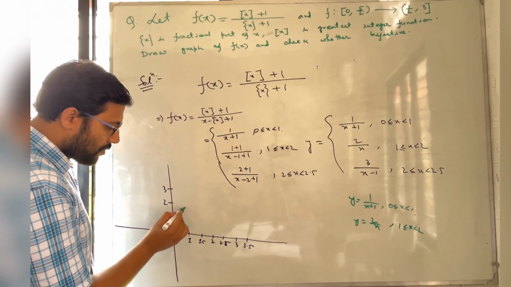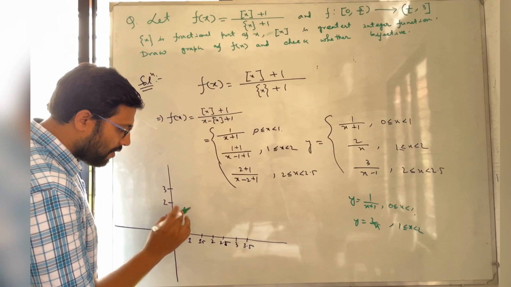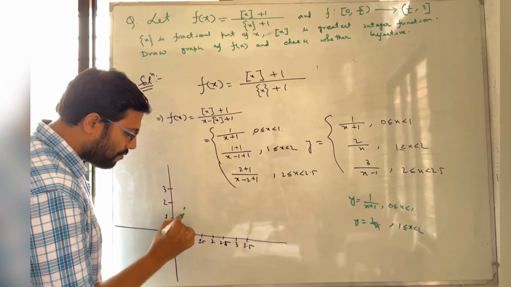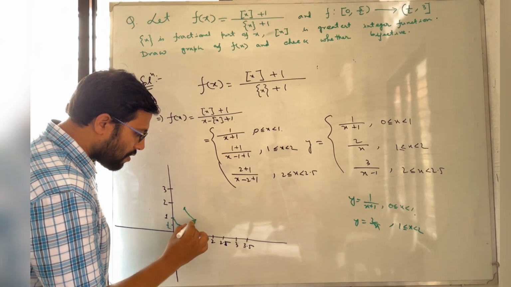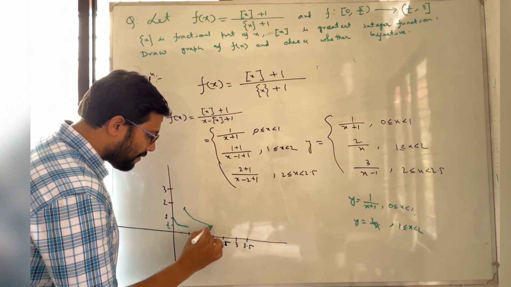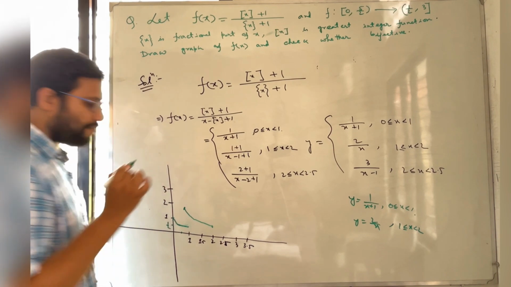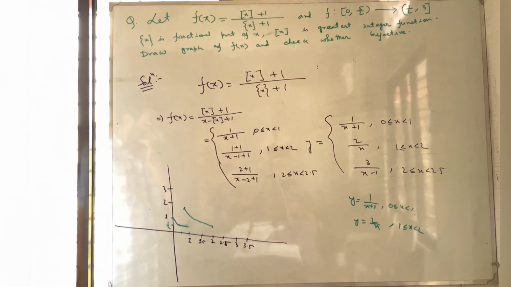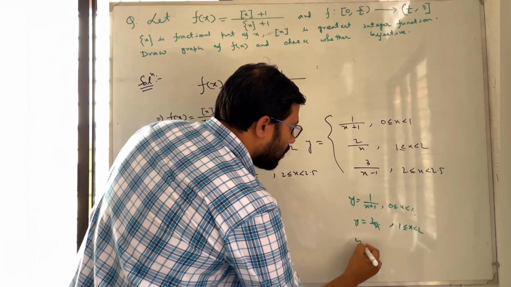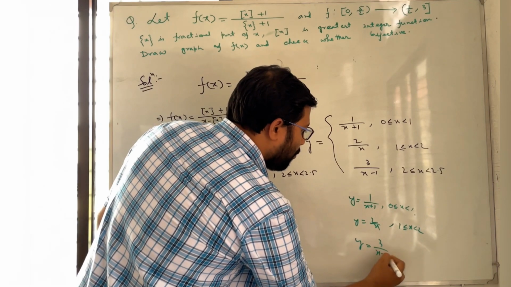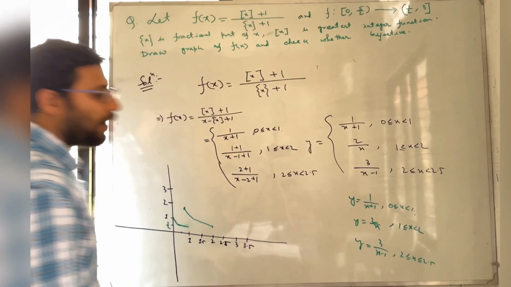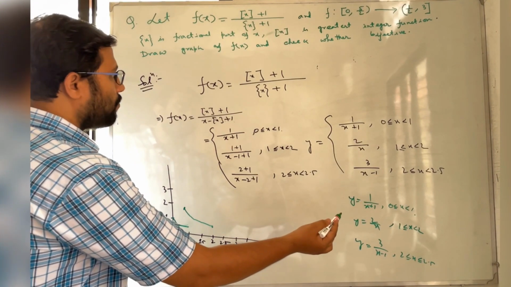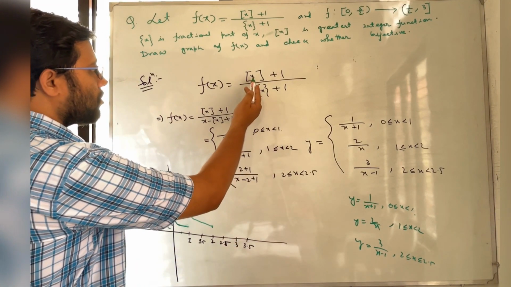So this graph will look like this from 1. At x equal to 2, this will be 1. And from 2 to 2.5, at x equal to 2, just put x equal to 2. So this is 3.